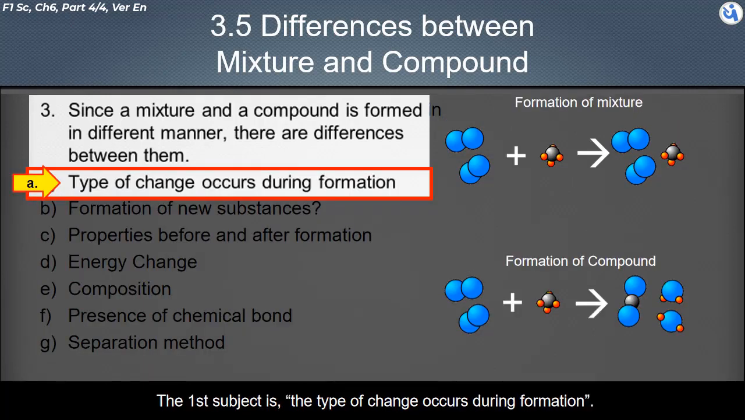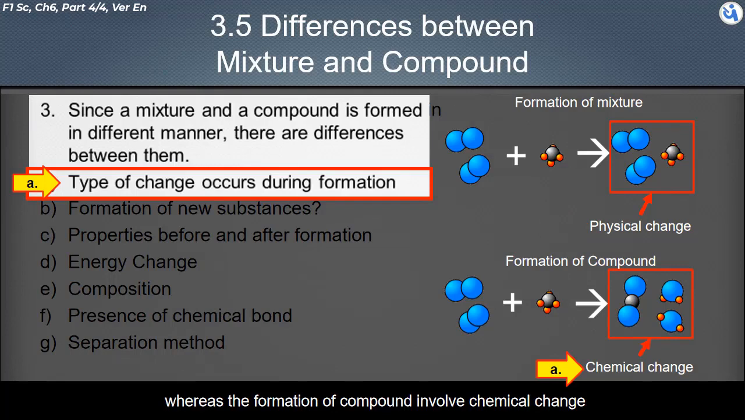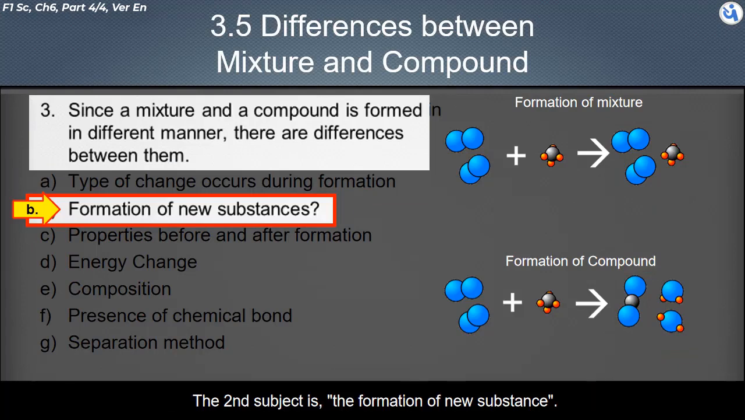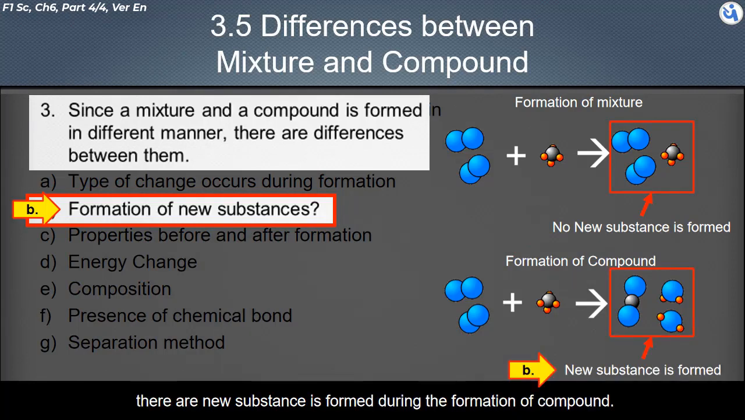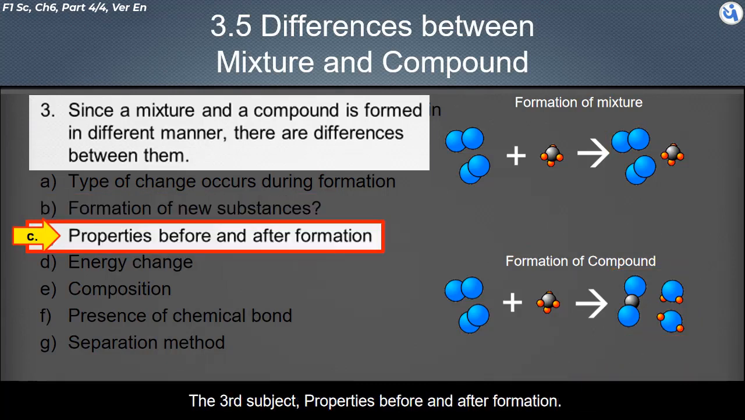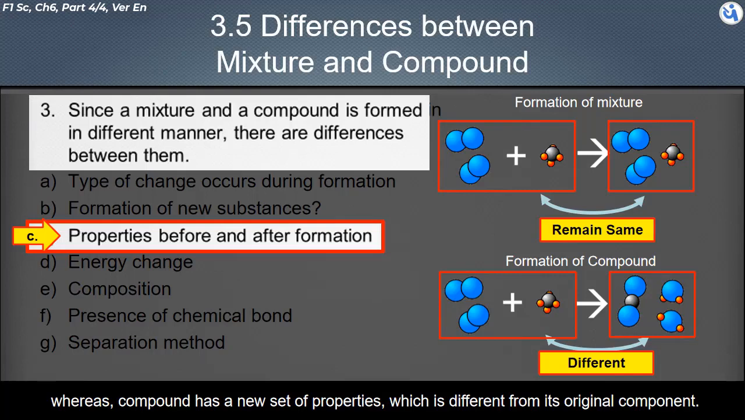The first subject is the type of change that occurs during formation. The formation of a mixture only involves physical change, whereas the formation of a compound involves chemical change. The second subject is the formation of new substances. No new substance is formed when a mixture is formed. A new substance is formed during the formation of a compound. The third subject is properties before and after formation. The mixture has the same properties as the components of the mixture, whereas a compound has a new set of properties which is different from its components.